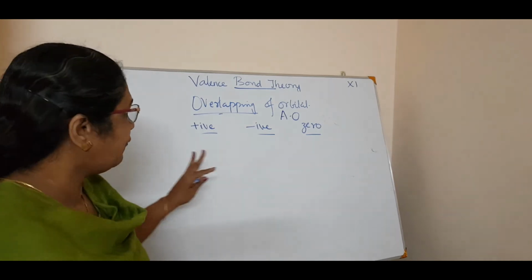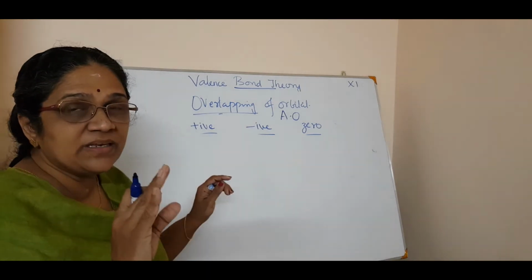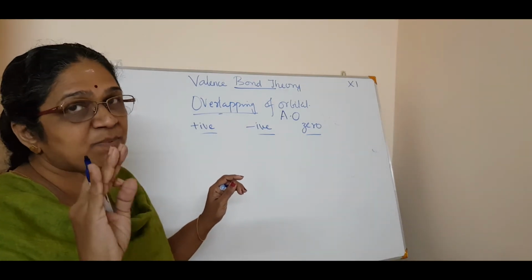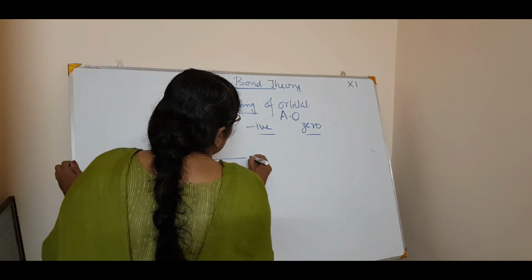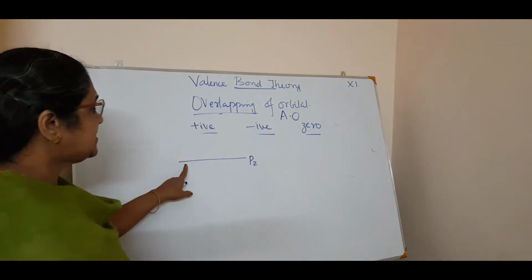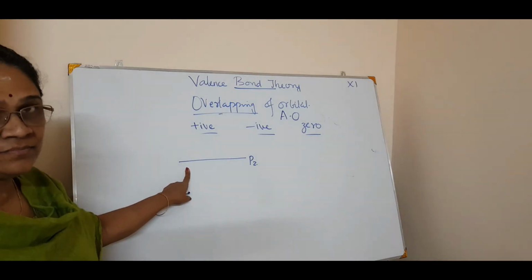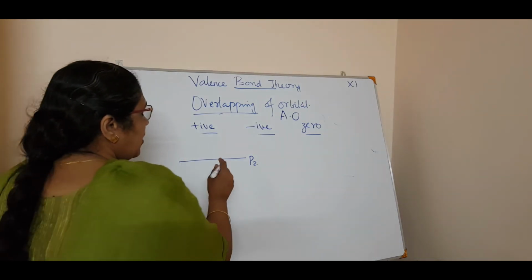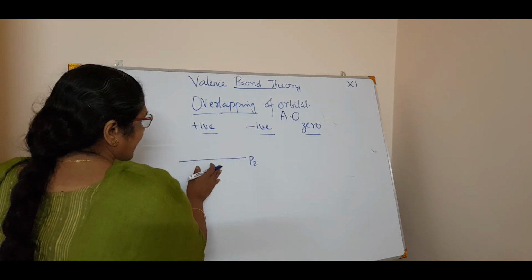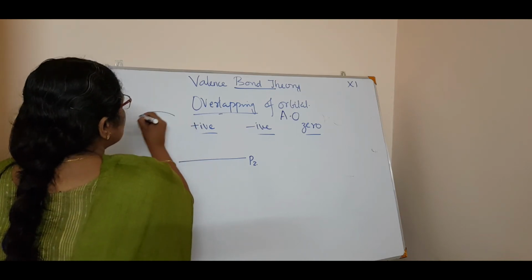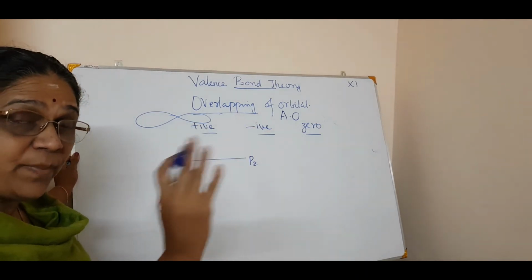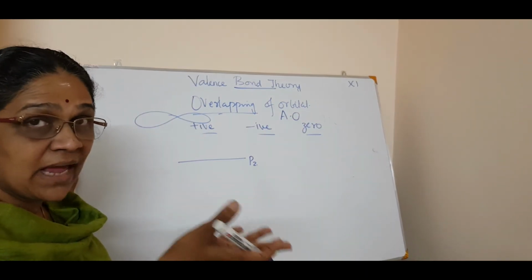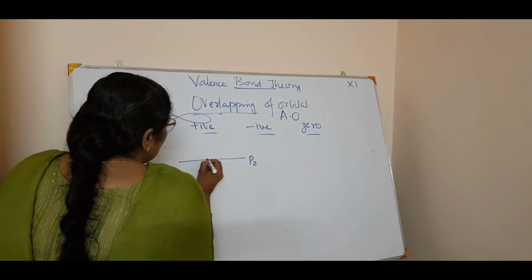For example, you know the p orbital has three, that is px, py and pz. Now if I take this axis as the pz axis, an orbital overlap can happen in the p orbital. This is the shape of the p orbital. When two p orbitals combine, overlapping happens.